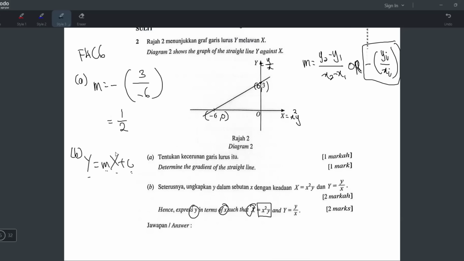Okay, what's the gradient? Oh, already found earlier, 1 over 2. So why not just put it in? And then what about the C? No need to find it, it's already given. C is the y-intercept, 3. So just put it in like that.